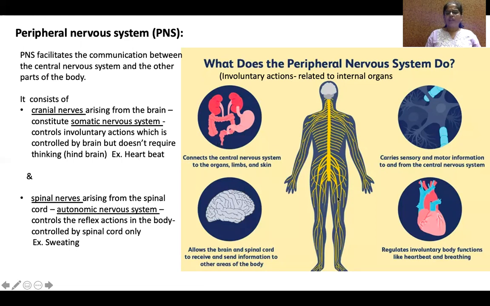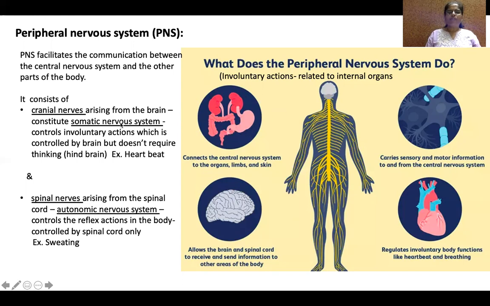For example, heartbeat. Heartbeat should be continuous, it cannot be stopped, and it does not require thinking because it should happen throughout our life. Similarly, respiration, excretion, digestion, everything should be continuous, it cannot be stopped.